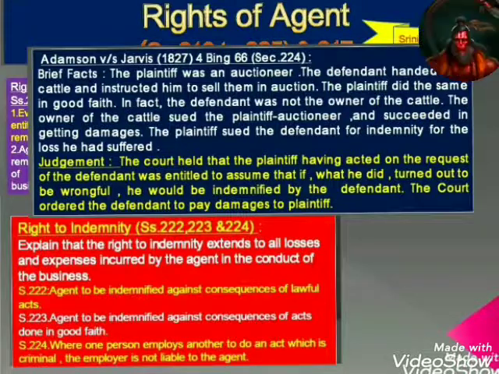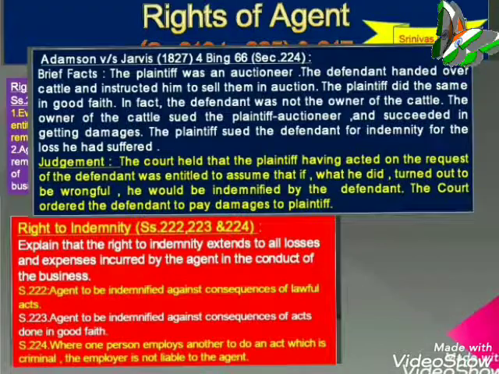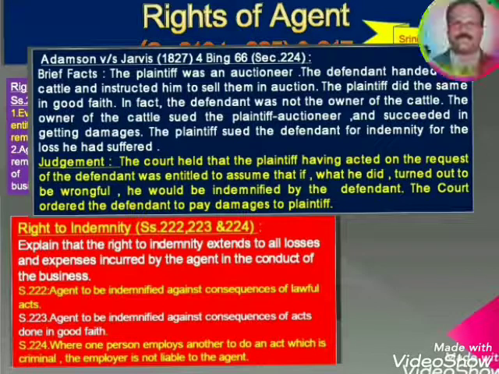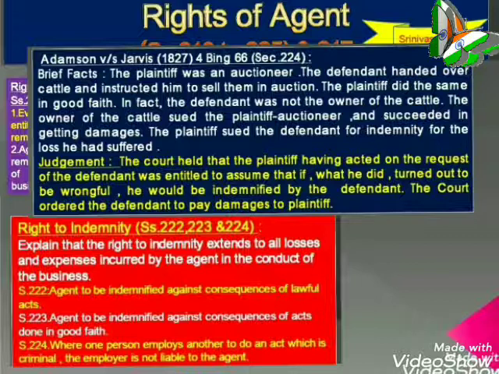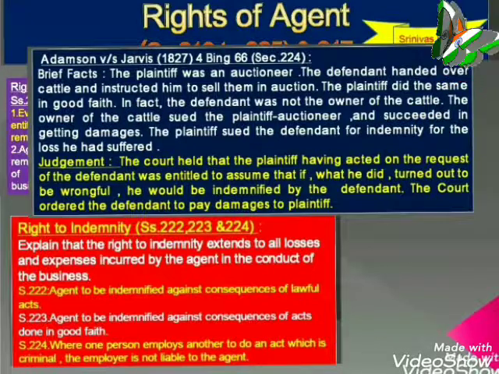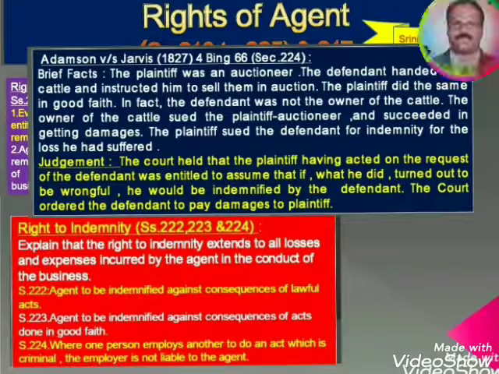Judgment has come. The court held that the plaintiff, having acted on the request of the defendant, was entitled to assume that if what he did turned out to be wrongful, he would be indemnified by the defendant. The court ordered the defendant to pay the damages to the plaintiff. So it is a very beautiful example that we have also brought in the contract of indemnity: Adamson versus Jarvis, 1827, 4 Bing 66, section 224.